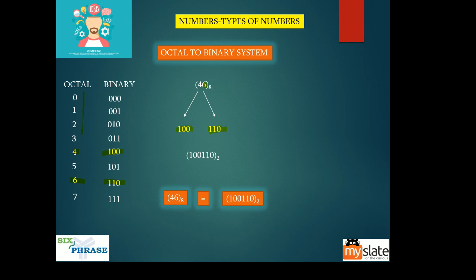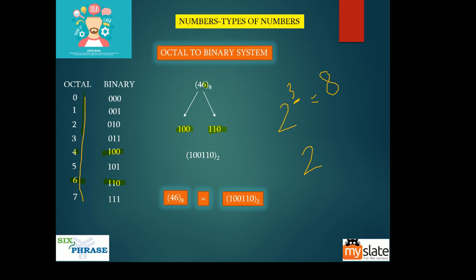So you can see in octal you have 8 digits. To represent these 8, you need 2 cube is equal to 8, right? So that is the reason you need 3 bits to represent all the octal values in binary.